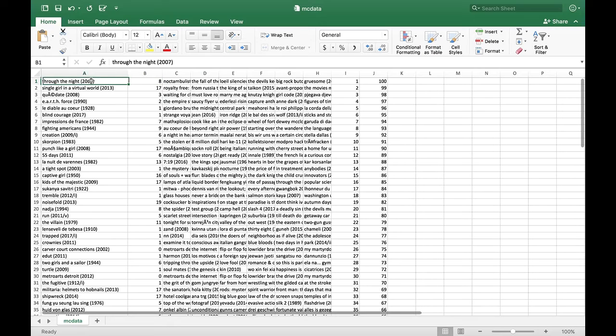Here you can see that for Through the Night we have around 6 to 7 similar movies, and we have appended 2 more columns which are likes and dislikes, which are used for the later part of the application. Here we also have column B, which tells the highest genre present in each and every movie, which we have used for background change according to the genre, which will be explained later.